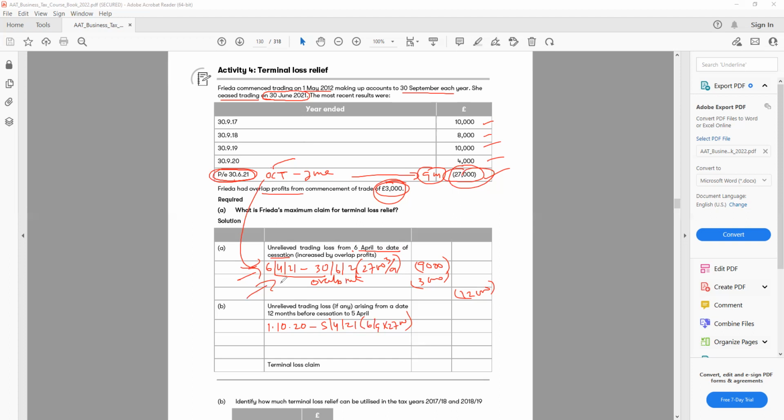So we stop on 5th of April, where we stopped last time. So October to 5th of April, we have 6 months here. This gives me 18,000. And then we have 1st of July 20 to 30th of September 20, and that gives me 3 months.